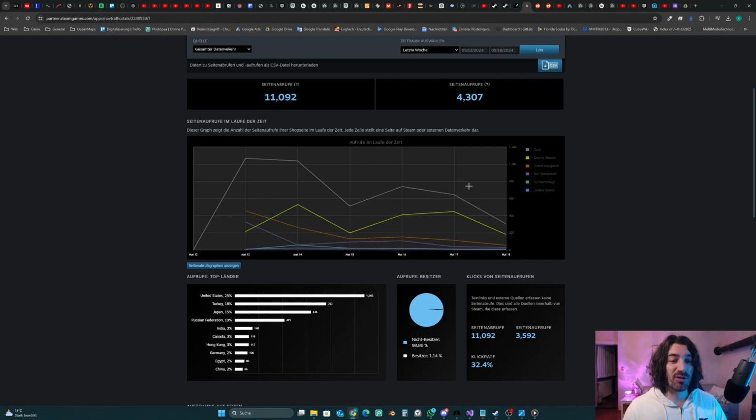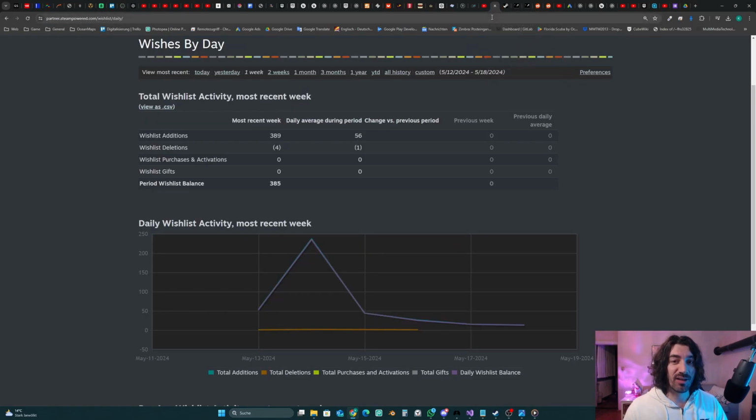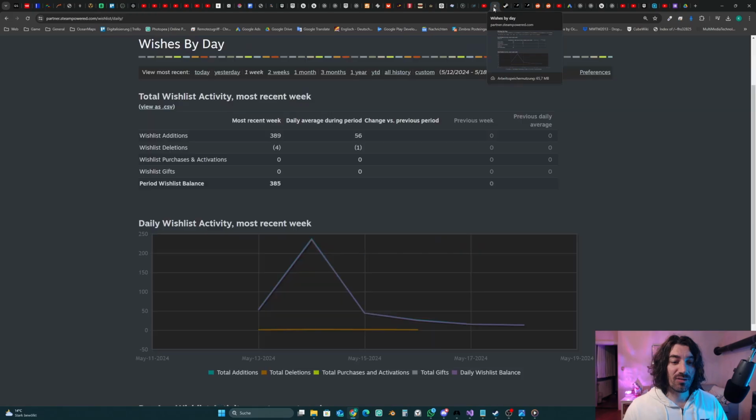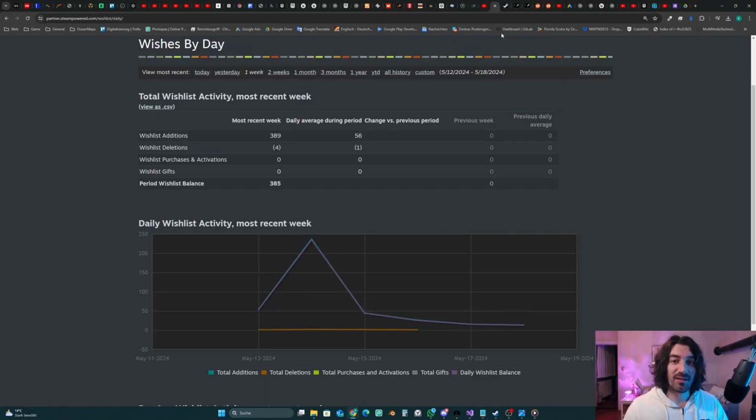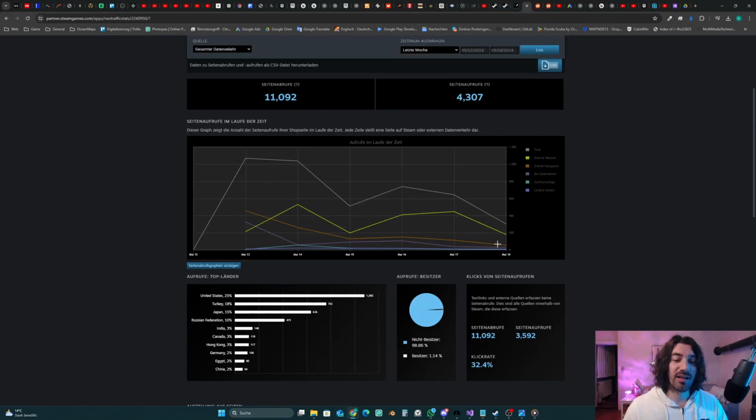Here we have the same data as before, but just with a more interesting visualization, where we see the curves, how many people visited the store page of Captain Carnage on Steam. If we compare this to that, you see that this here translated pretty well to wishlists, but this here didn't. You see, this had no effect. And the reason for that is because this traffic was generated with ads that didn't work at all. So they were very bad.